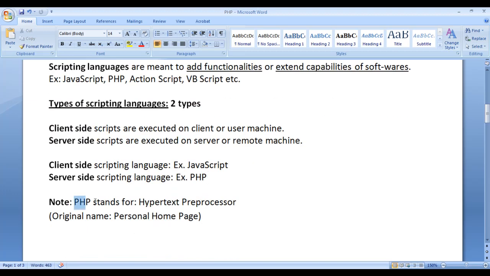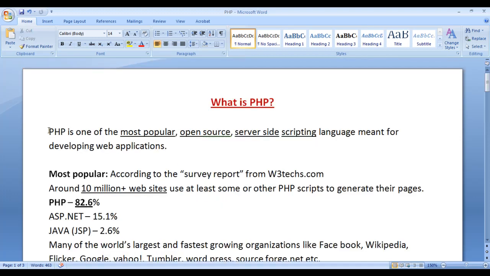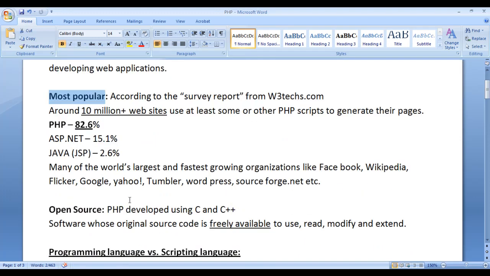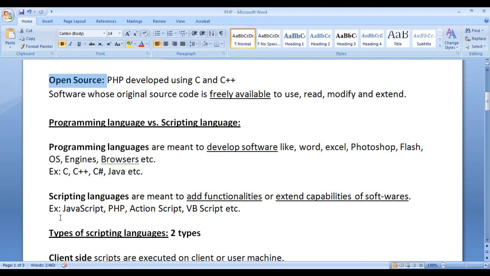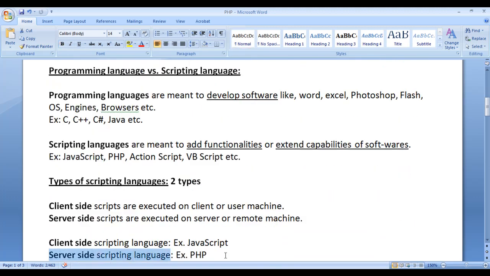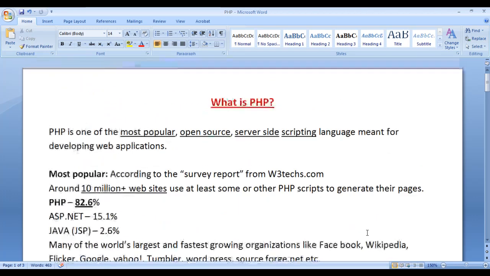Note, PHP stands for Hypertext Preprocessor. The original name was Personal Home Page. Later it is changed to Hypertext Preprocessor. Remember this, PHP is one of the most popular open source server-side scripting language. I think for this video tutorial, this much is enough, friends.